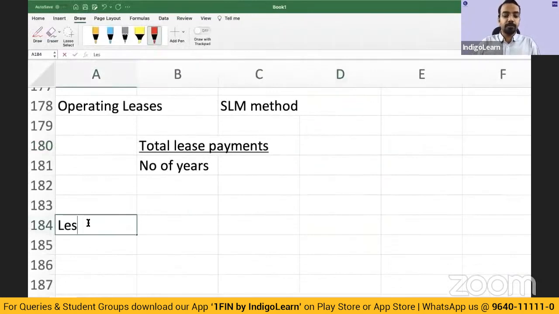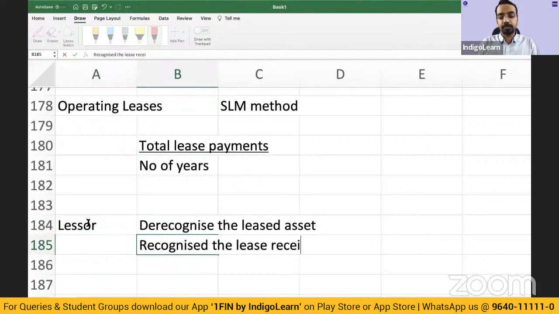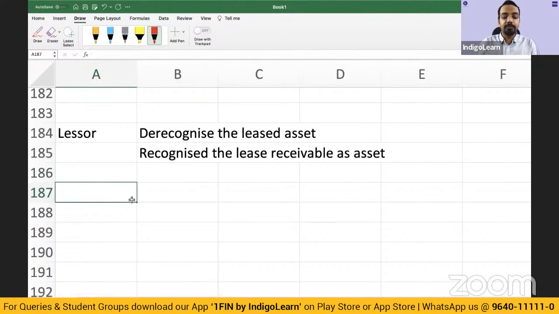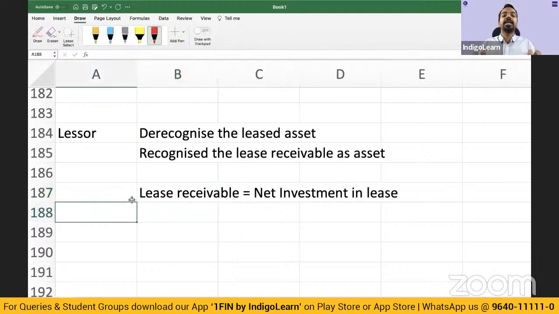Then coming to lessor. In lessor books, you will de-recognize the asset and you will recognize lease receivable as asset. Now, what is this lease receivable? This is the net investment in lease.